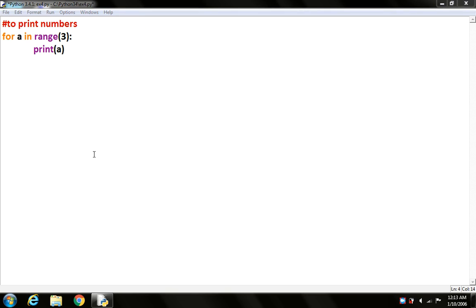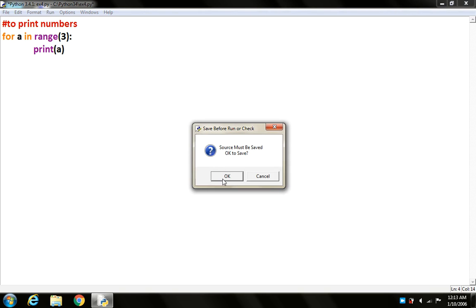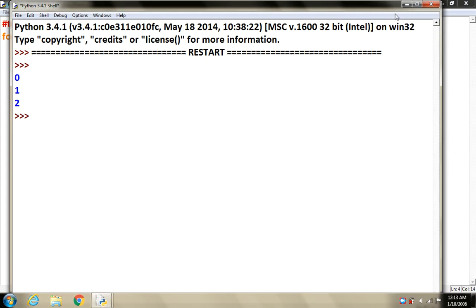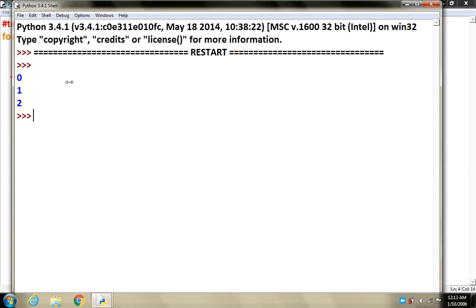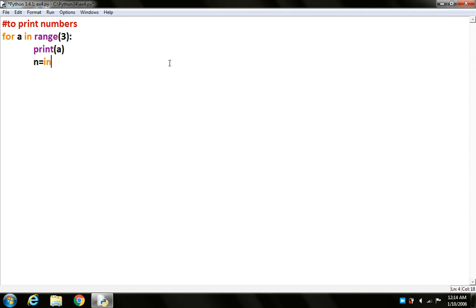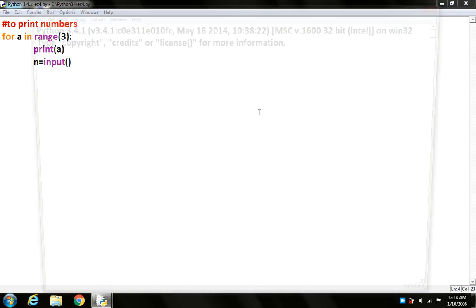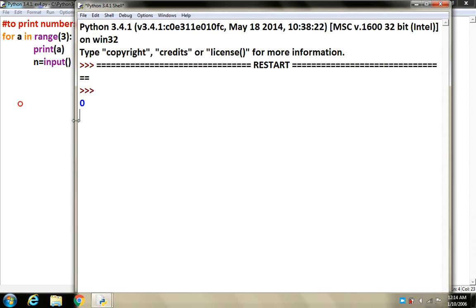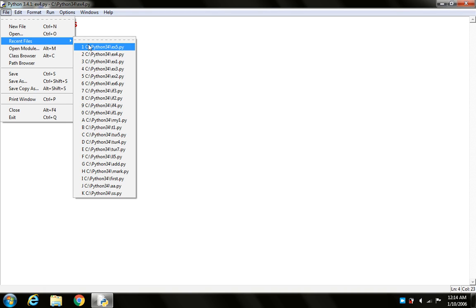I have already stored your program, so let's explain this. First I have taken the example for A in range 3, print A. What will it do? First we have to save our file, then we will run it. It is printing 0, 1, 2 because the index by default starts from 0. Again, if you want to see how it is working step by step, you can put an input statement to stop your output screen. Save it, run it. In the first iteration it is printing 0, then 1, then 2, likewise.